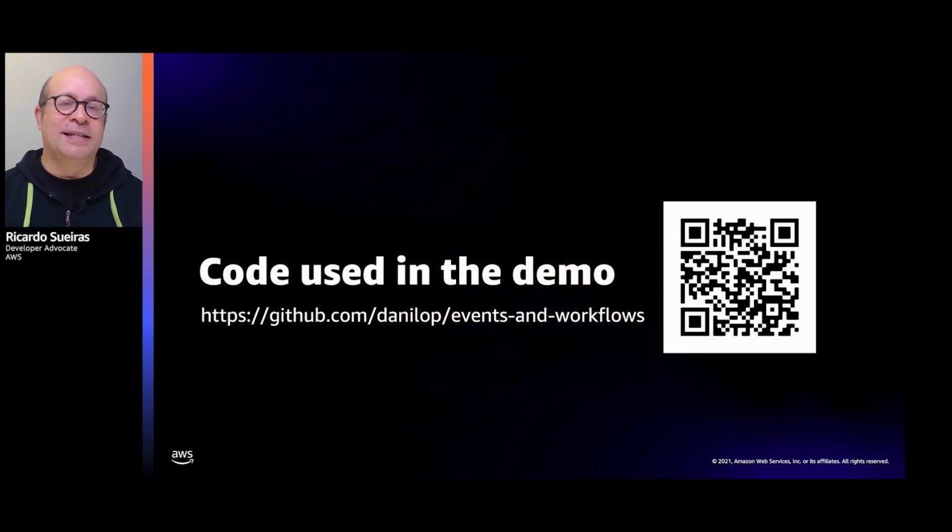So that concludes this session on using events and workflows to build distributed applications. We showed you how you can integrate different services together using an event-driven architecture using Amazon EventBridge and workflows managed by AWS Step Functions. We shared how to think about both of these and how they differ when it comes to needing to change or add new features, something that is common as your application requirements change to meet your customer or business needs.